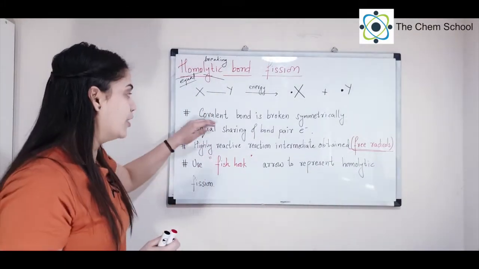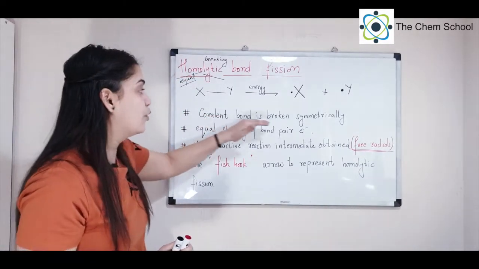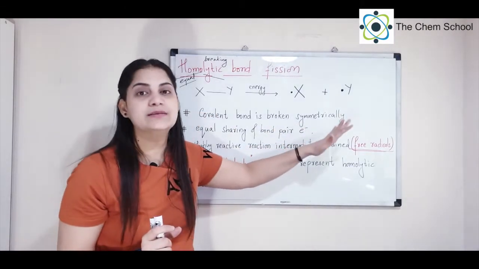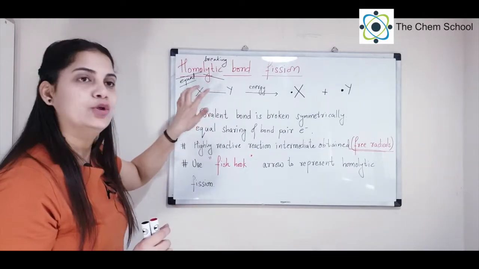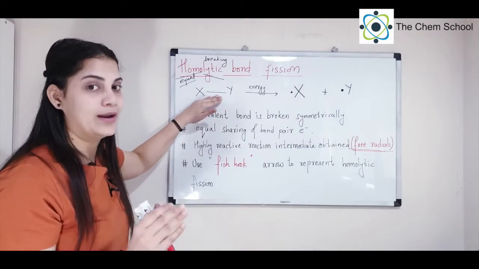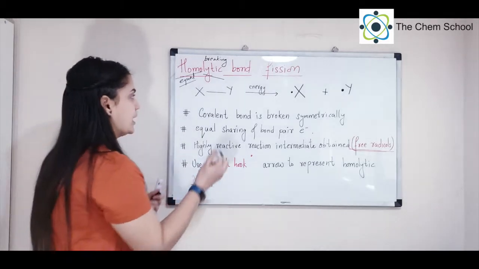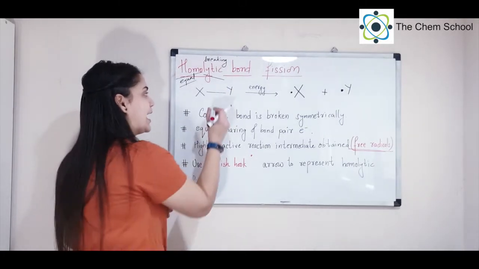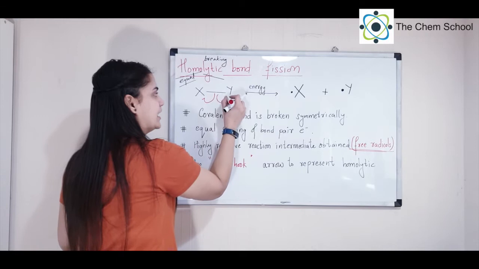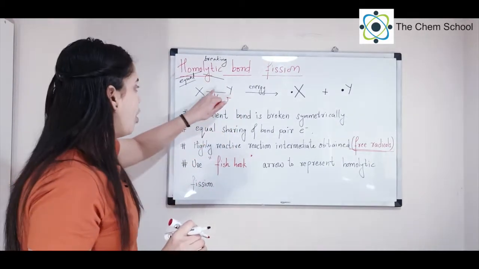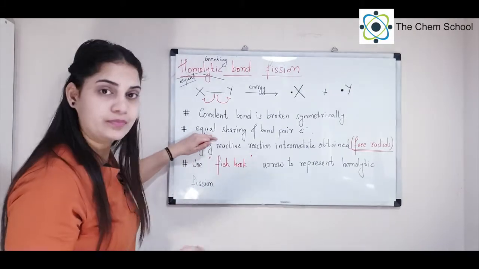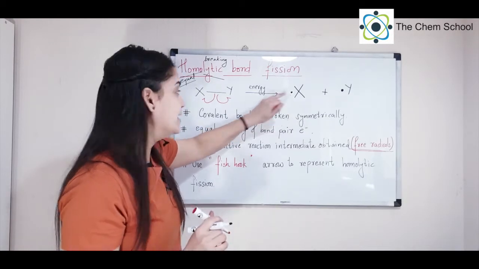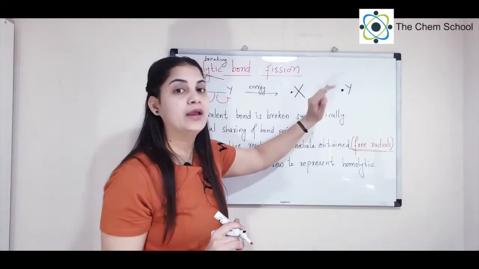In homolytic bond fission, we break the covalent bond symmetrically. Assume we have a molecule XY and the bond between them is a covalent bond. This bond is formed by equal sharing of electrons, so when you break the bond, X will take away its electron while Y will take away its electron. The bond pair is distributed equally. X will have its own electron, X dot, and similarly Y will have its own electron, Y dot.